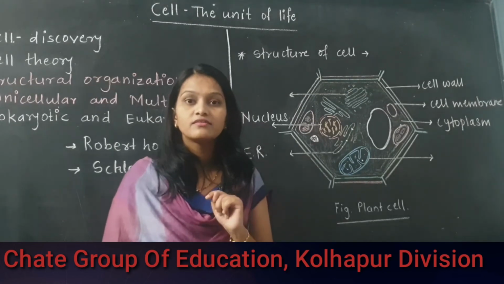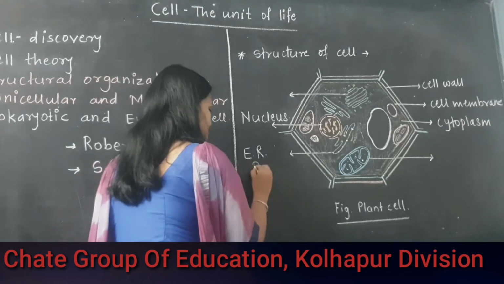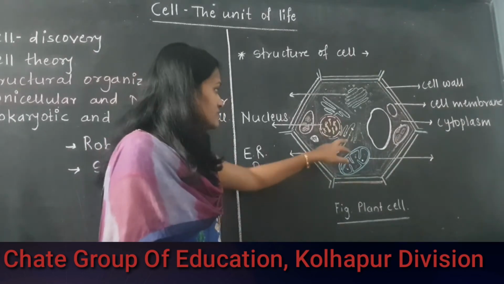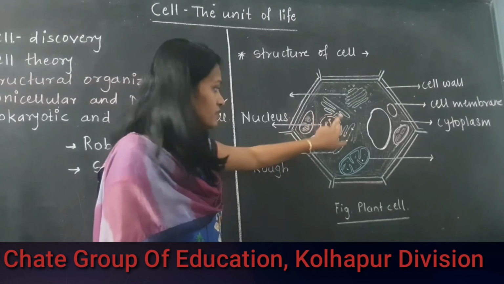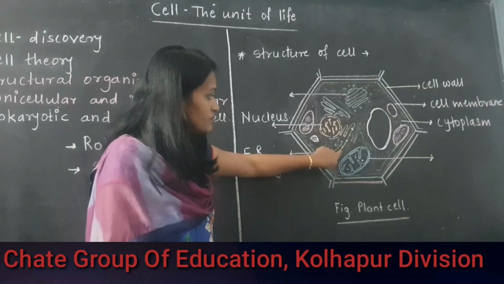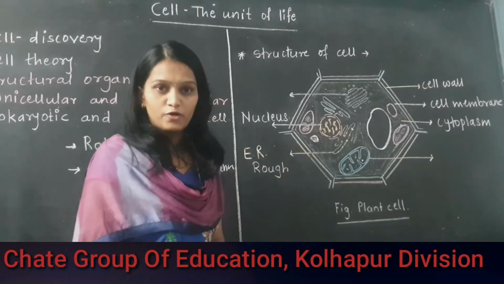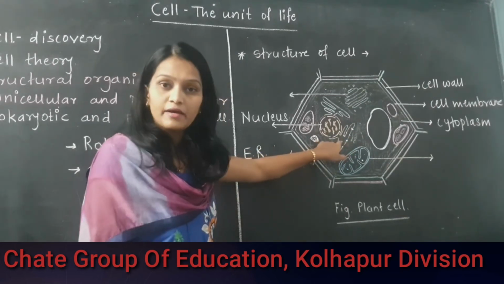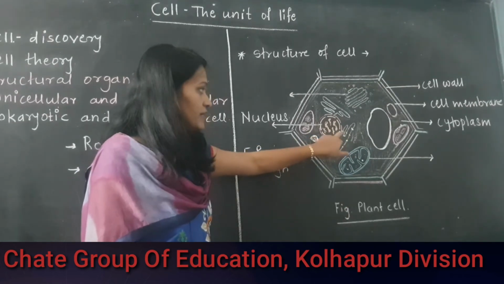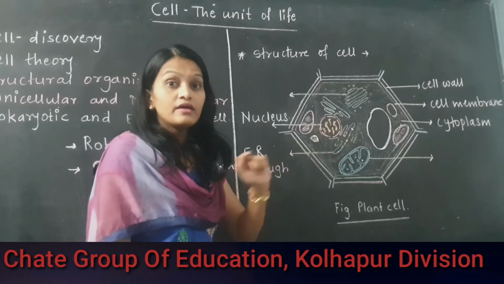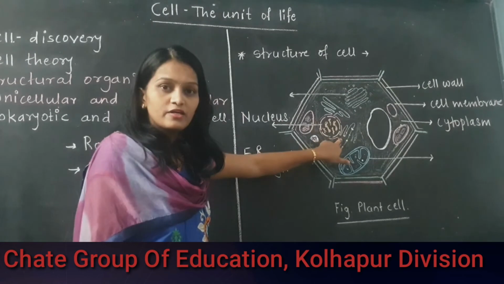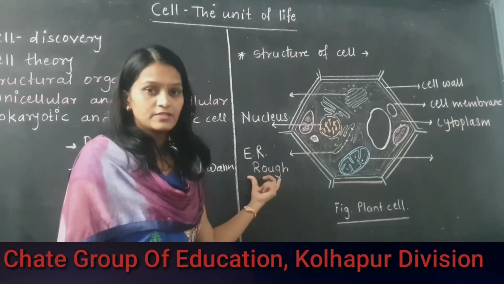Number one is the rough endoplasmic reticulum. Why is it rough? Because see, this is also endoplasmic reticulum. I have drawn it here. But some smaller units are placed on the endoplasmic reticulum, which are nothing but ribosomes. How do they occur? They came from this nuclear structure into the endoplasmic reticulum. If ribosomes are present around the body of the endoplasmic reticulum, we call it a rough endoplasmic reticulum.